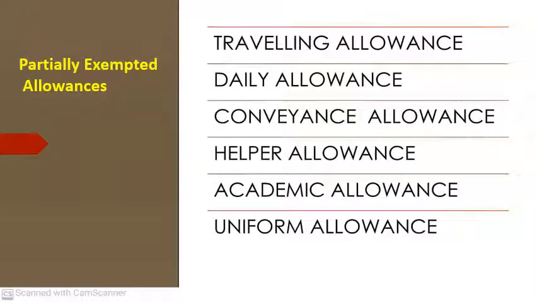Examples of partially exempted allowances are travelling allowance, daily allowance, conveyance allowance, helper allowance, academic allowance and uniform allowance. All these allowances are partially exempted and partially taxable.